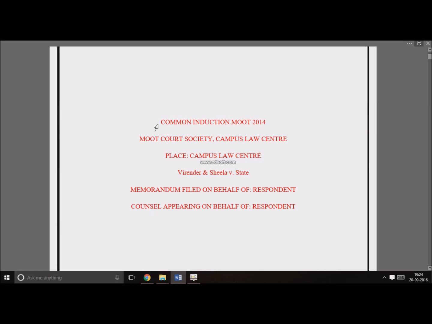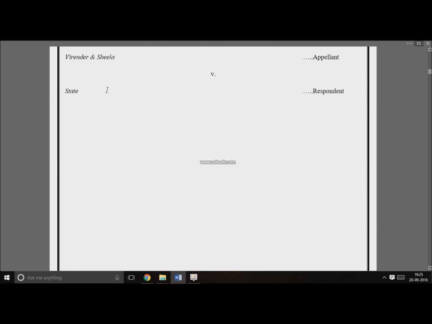In this video, I'm going to demonstrate the basic rules of drafting. The first page of the memo has to be red for the respondent and blue for the appellant. The second page of the memo consists of the following details. First, type of jurisdiction. Second, the section under which appeal has to be filed. And third, name of the parties.